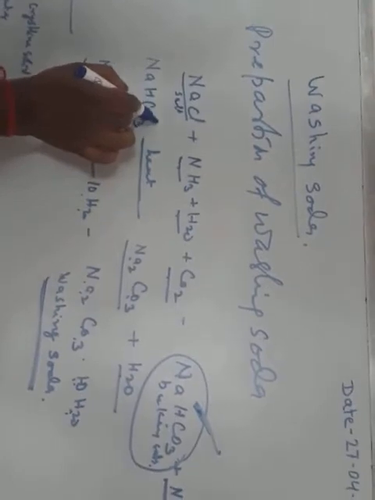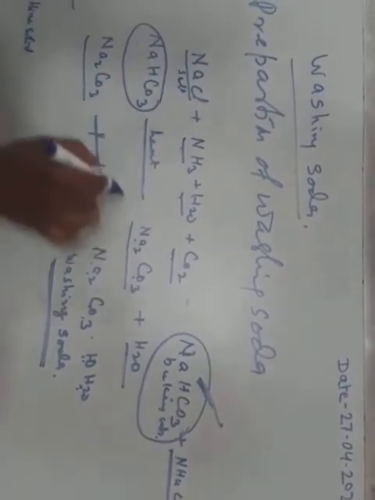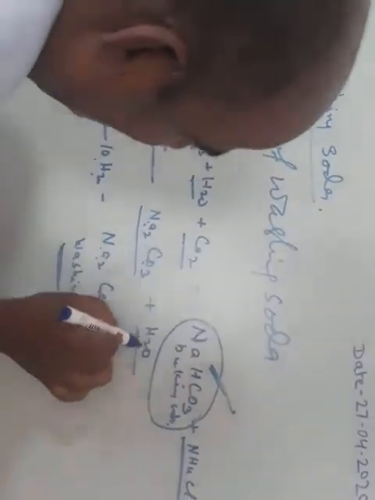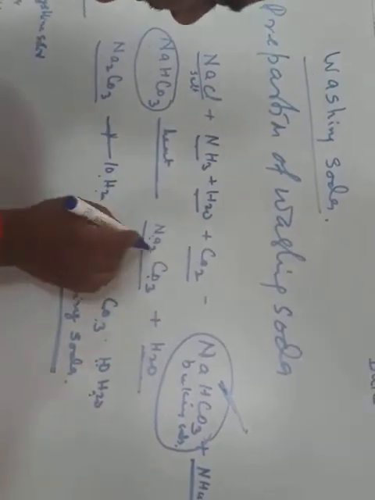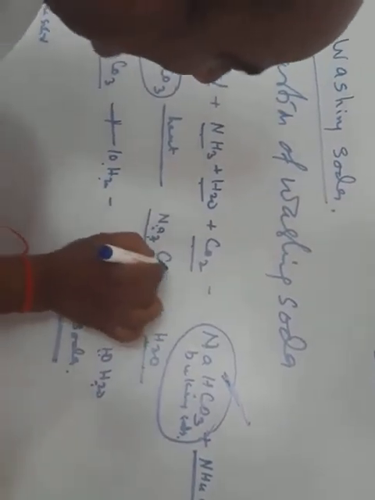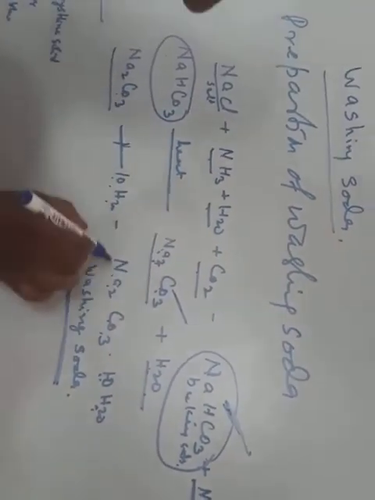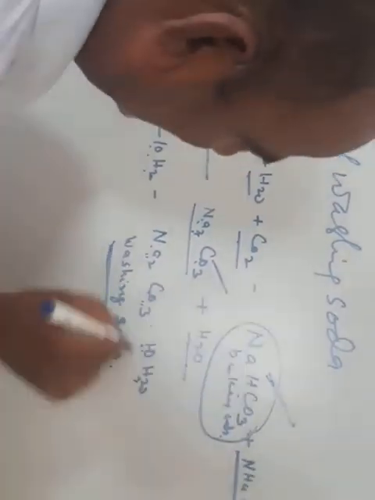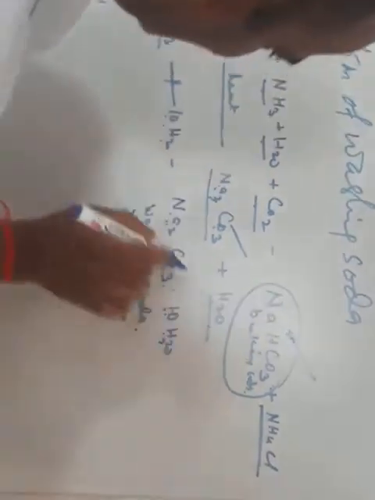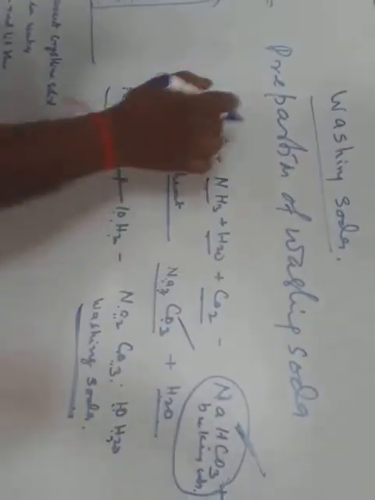And this baking soda is heated, then sodium carbonate and water are formed. This sodium carbonate is anhydrous. It mixes with water, then sodium carbonate with 10H2O, decahydrate, is formed. This is the washing soda. This is the process of making washing soda.